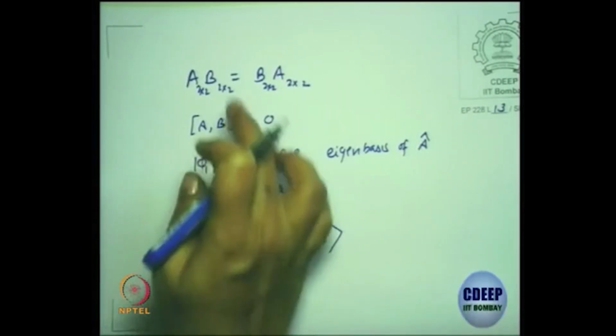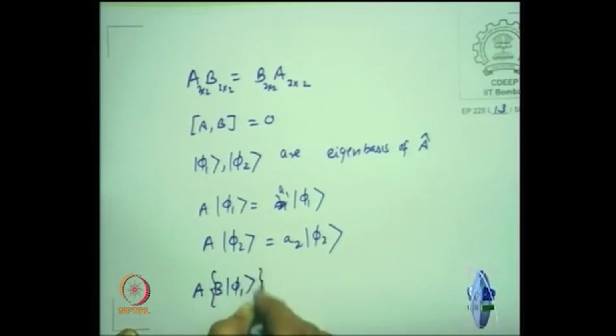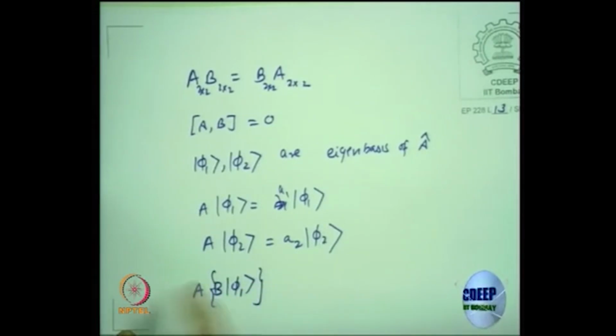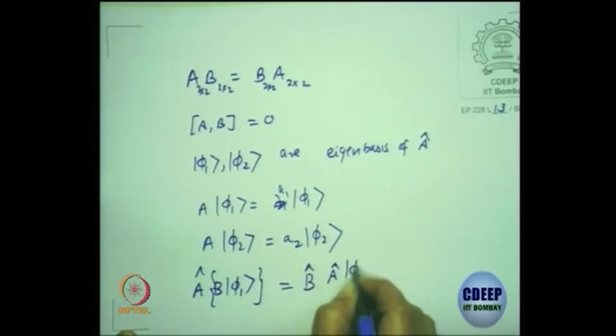Let us use this on the state. So, A on B on phi 1 equal to B A on phi 1.